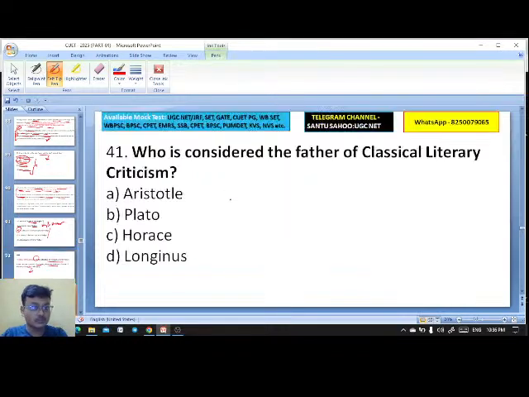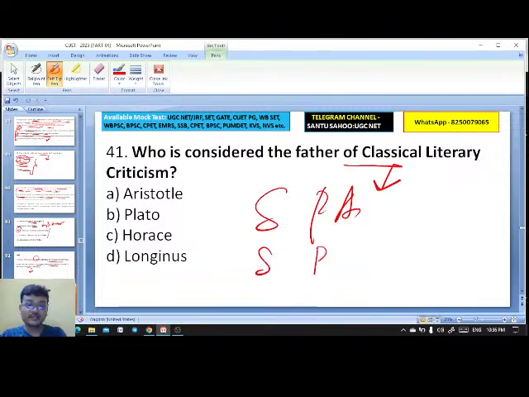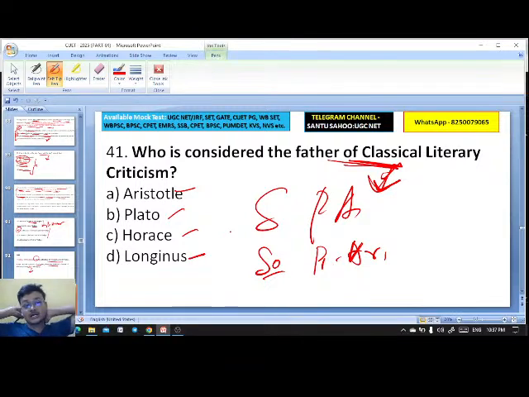Next, who is considered the father of classical literary criticism? Socrates, Plato, and Aristotle. And tell me, who is also considered the father of English literary criticism? Here, Aristotle, Plato, Horace, Longinus. Longinus is famous for On the Sublime, Horace for Ars Poetica, the art of poetry, Plato for the Republic, and Aristotle for the Poetics.